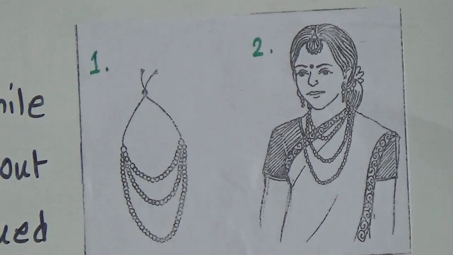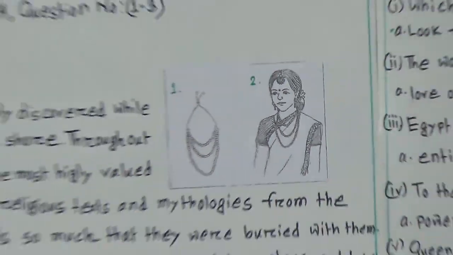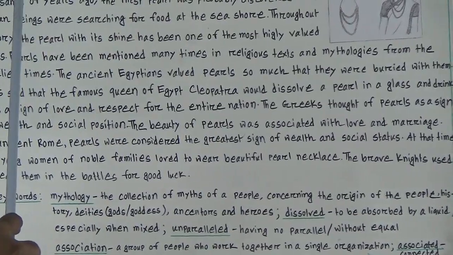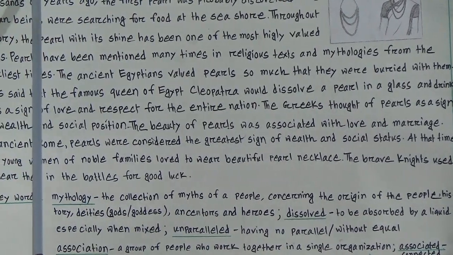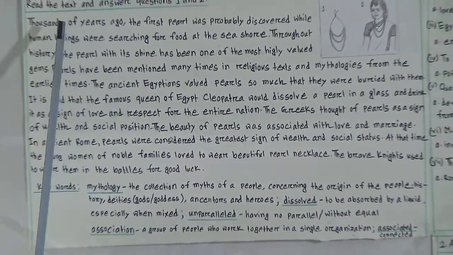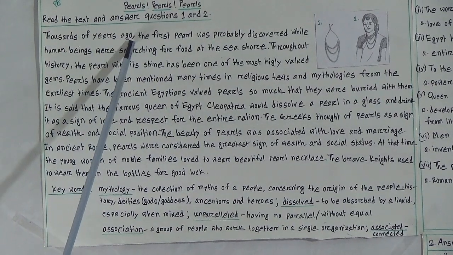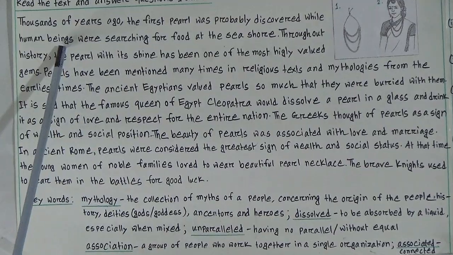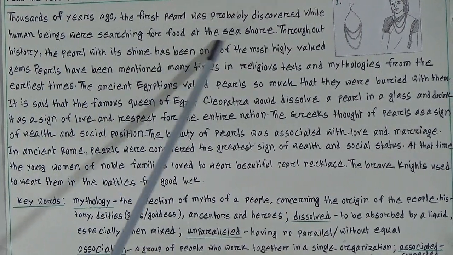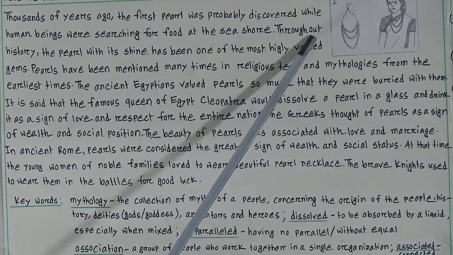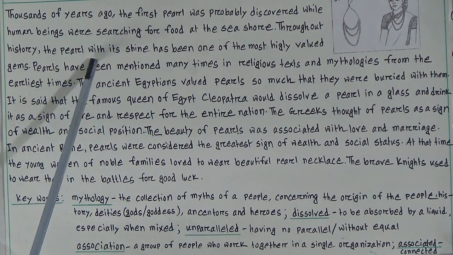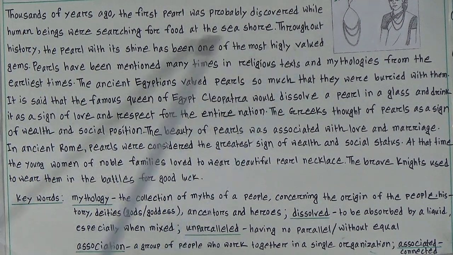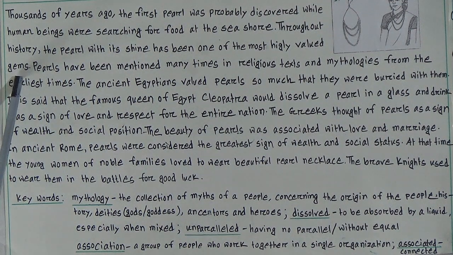So now we will read our today's passage. All of you open your EFT book, page number 79. From our EFT book, we will start reading. Thousands of years ago, the first pearl was probably discovered while human beings were searching for food at the seashore. Throughout history, the pearl with its shine has been one of the most highly valued gems or ornaments, valuable things.